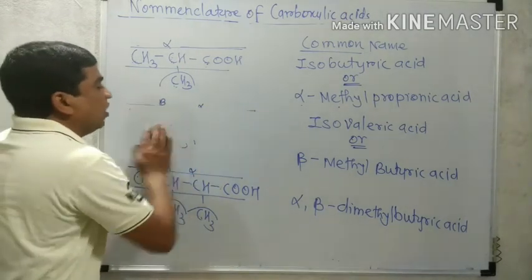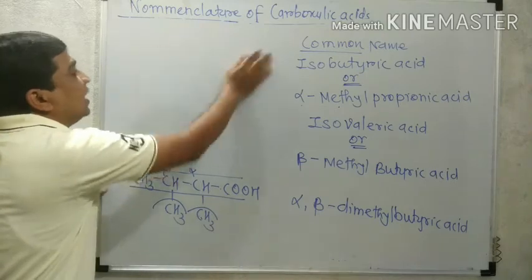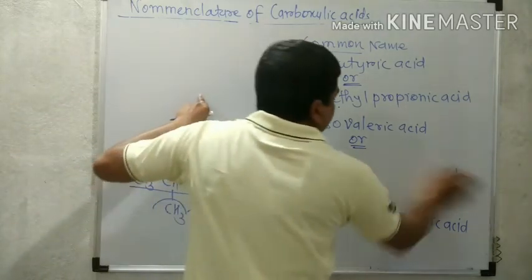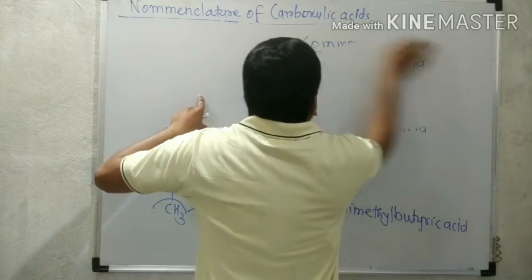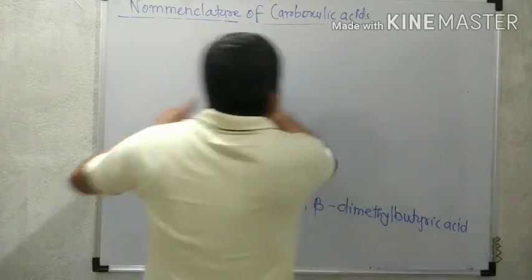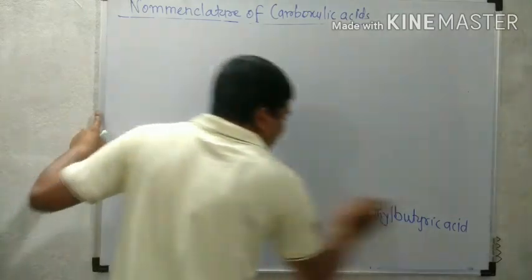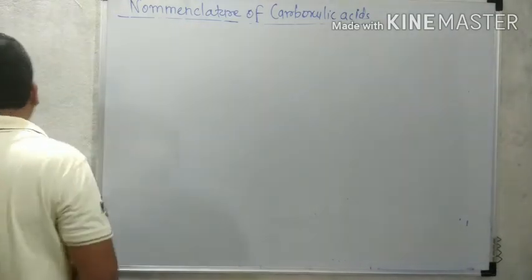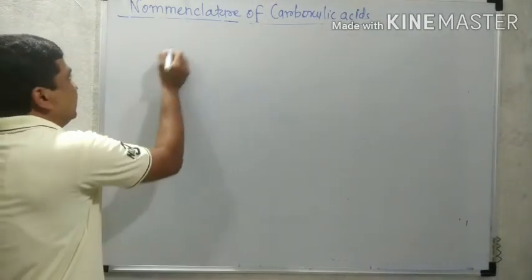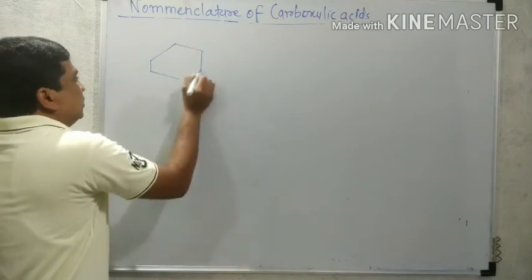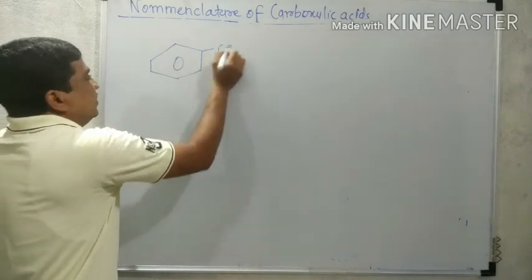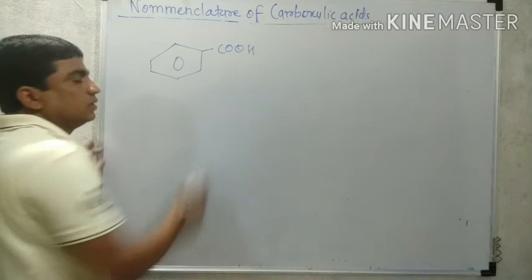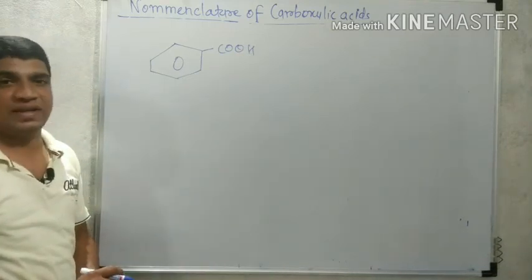Now this is all about aliphatic carboxylic acids, that is monocarboxylic acids. Now we are going to discuss some examples from the aromatic carboxylic acids. The first is benzene with COOH, that is an aromatic carboxylic acid.